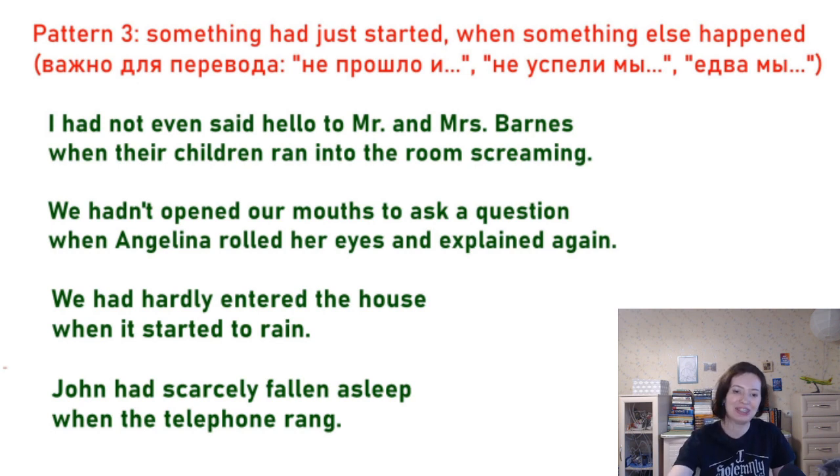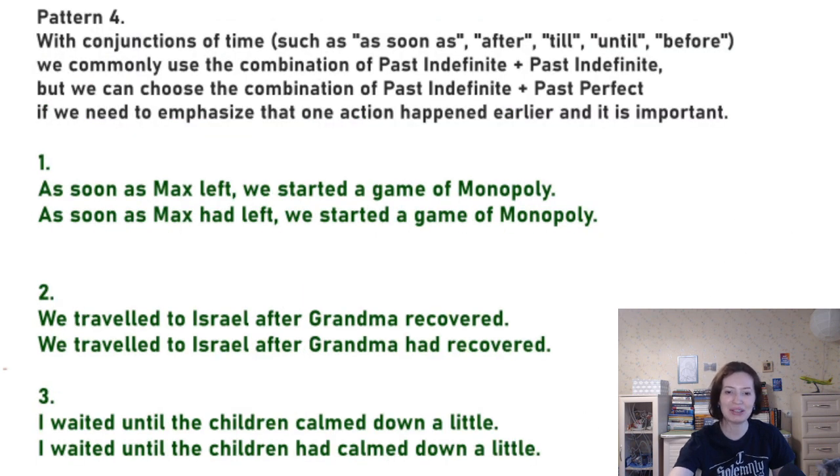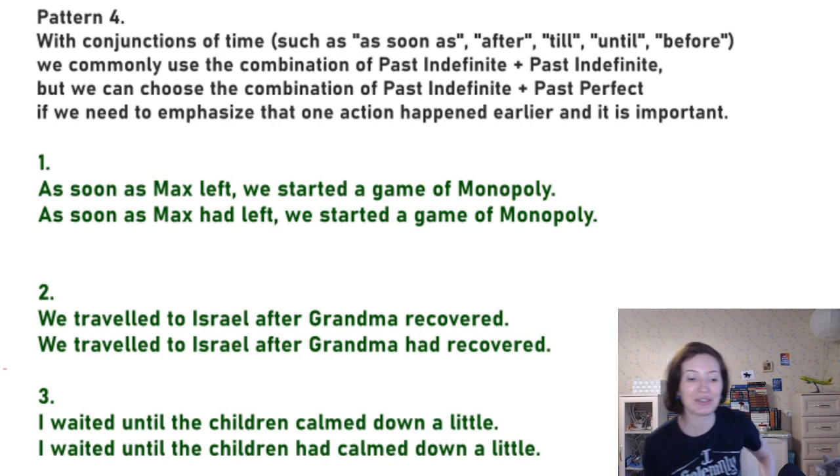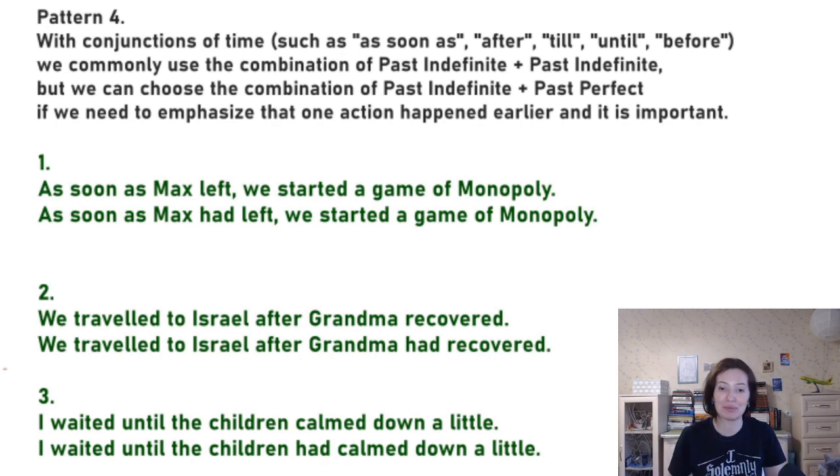And then the last pattern, maybe the most confusing one, it's about the conjunctions like as soon as, after, till, until, before. So the conjunctions of time, right? And the textbook gives you plenty of examples where you use the past indefinite and past indefinite, and also keeps saying that sometimes, if one action happens earlier, you can use the past perfect.